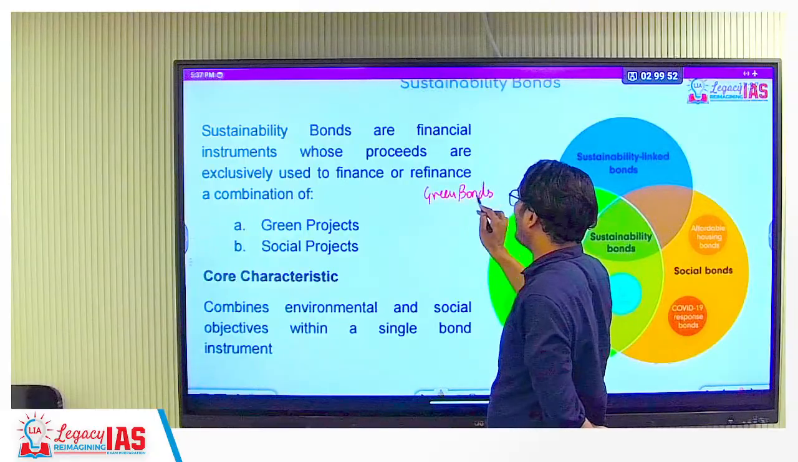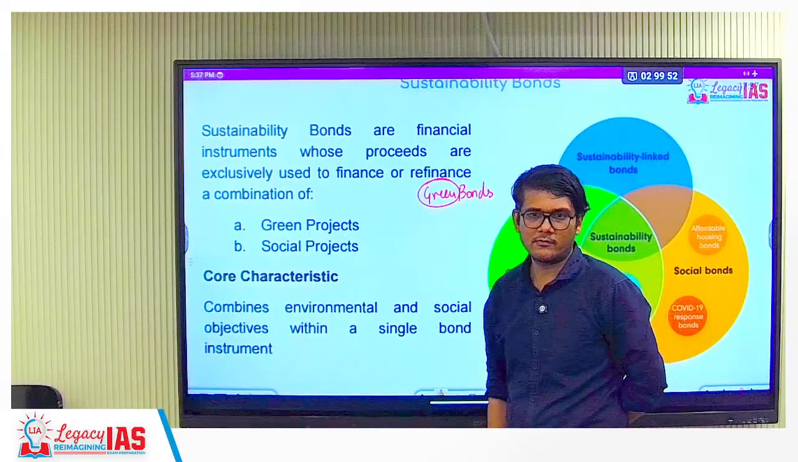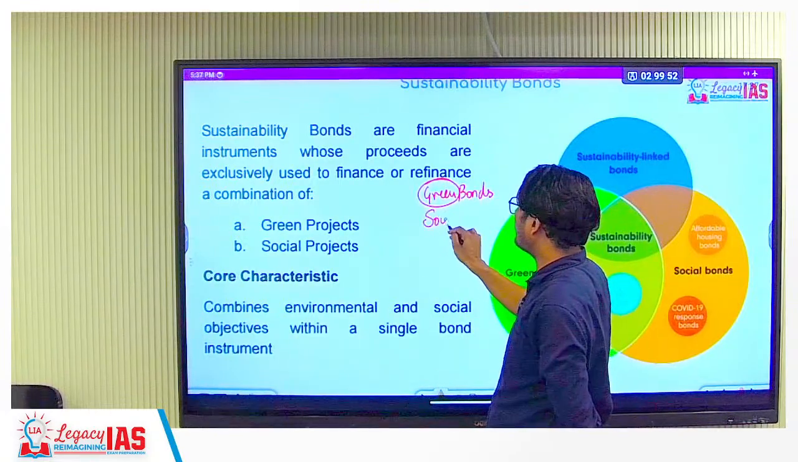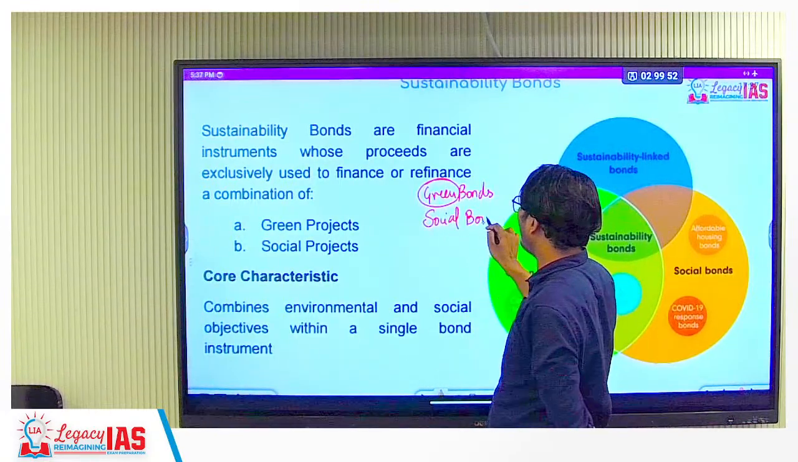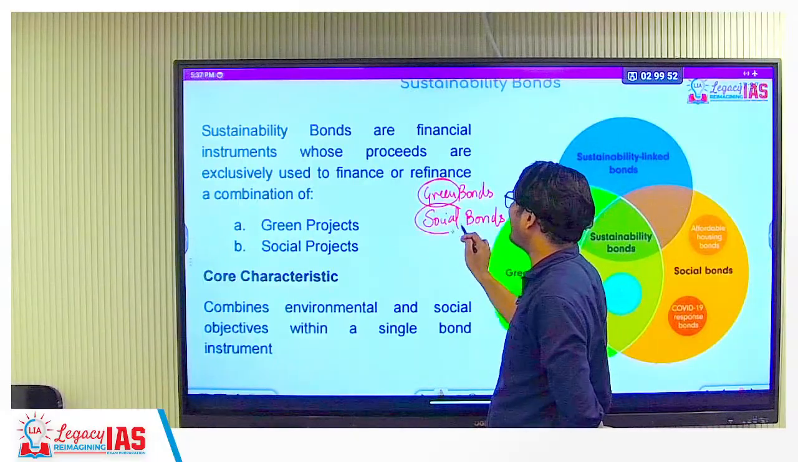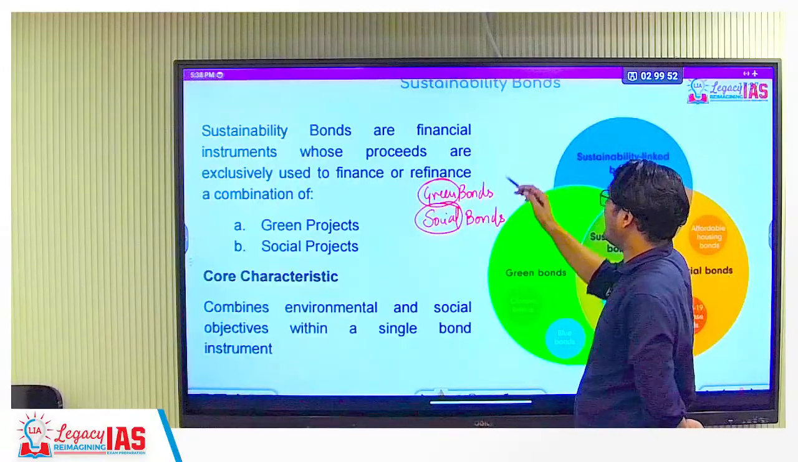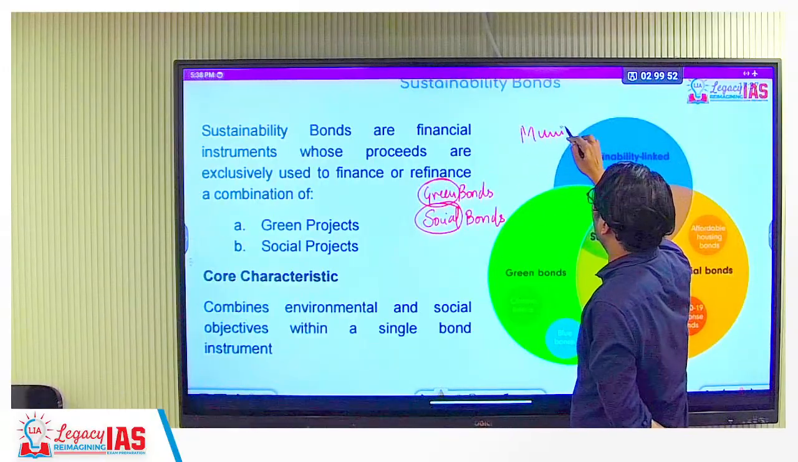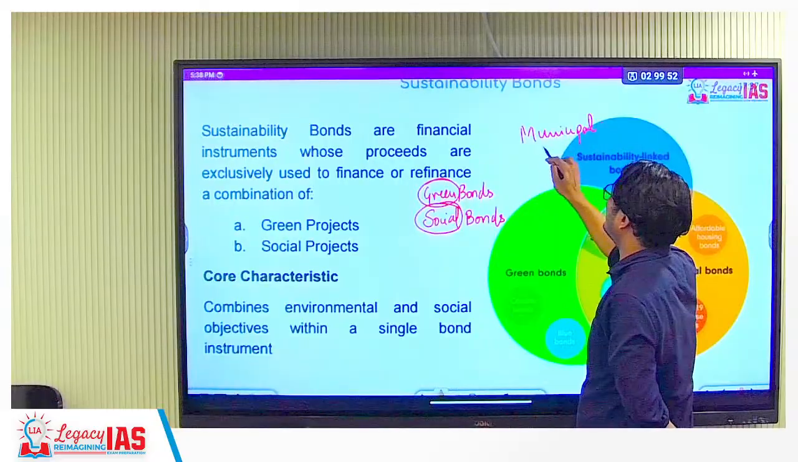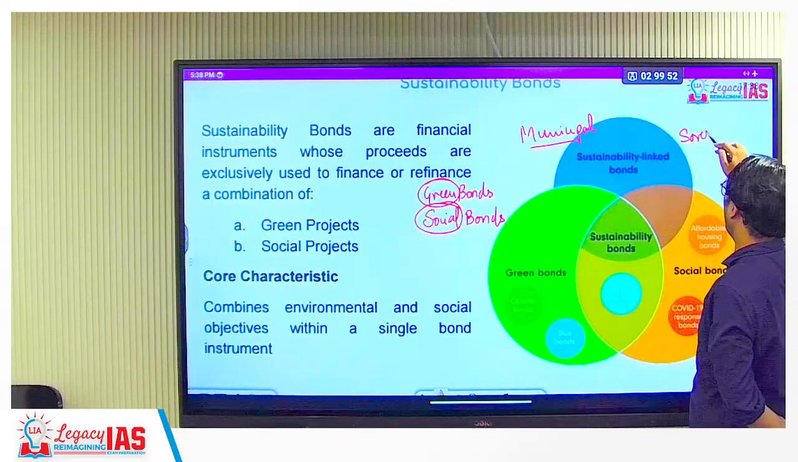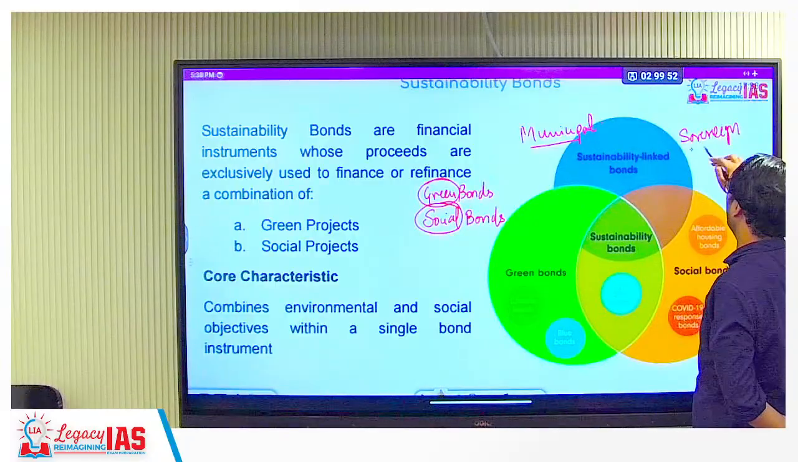Green bonds are those bonds that will invest in green projects, environmentally sustainable projects. You will have a social bond. Social bonds are those bonds which will invest in socially acceptable, positive social impact related projects. Then you can have municipal bonds. Municipal bonds will be those bonds that are issued by a municipal corporation. Then you have sovereign bonds. Sovereign bonds are those bonds that will be issued by the government of India.